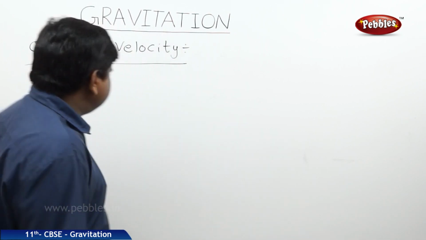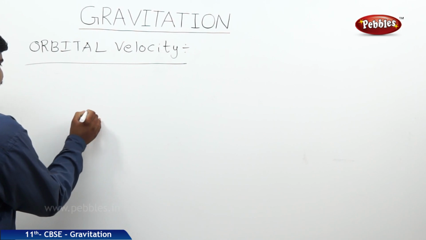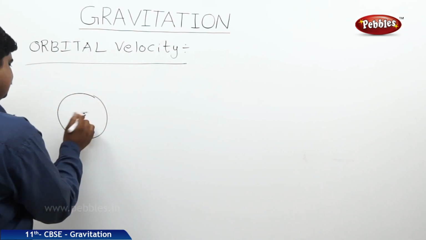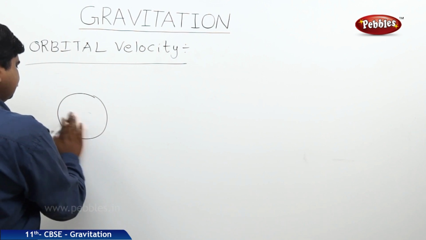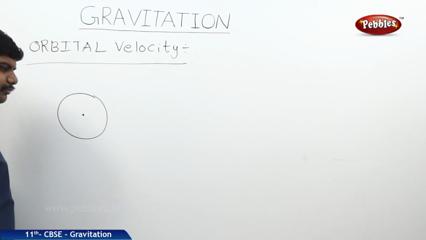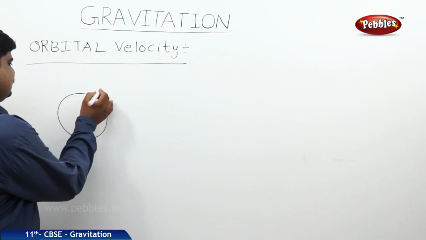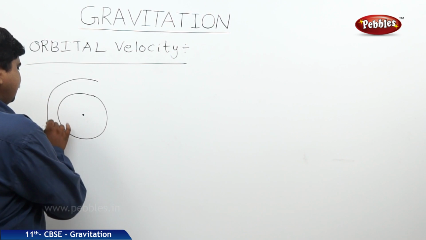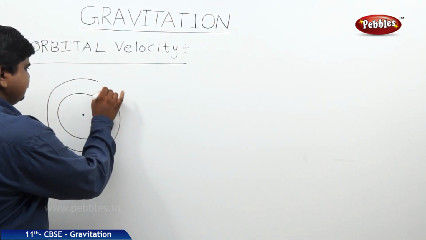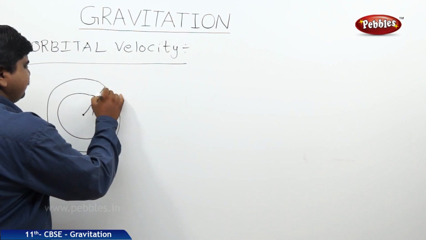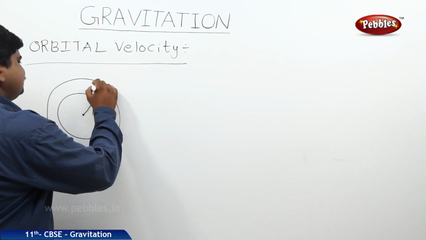Let us suppose, take any planet. This is the origin. Let us suppose this is the sun, with radius r. A planet is revolving around this sun in its own orbit at a height h from its radius. Therefore, the total distance is r plus h.